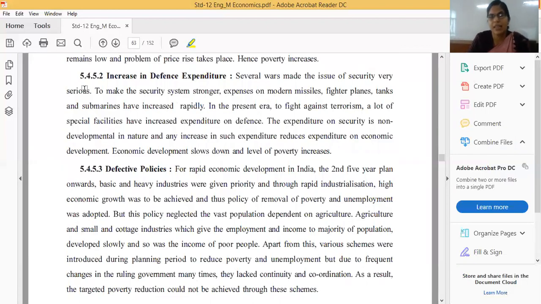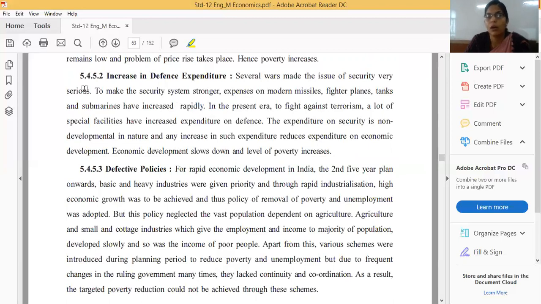Increase in defense expenditure. Several wars made the issue of security very serious. Okay. Because even at present the condition is seen. We are suffering from this type of tension, as China can attack. And we all are facing this.